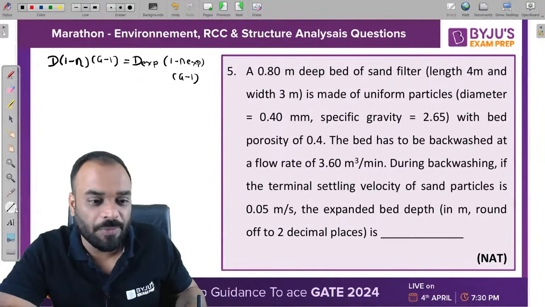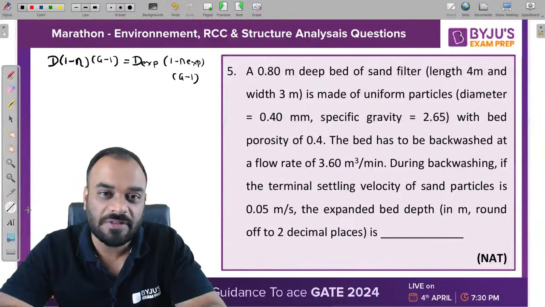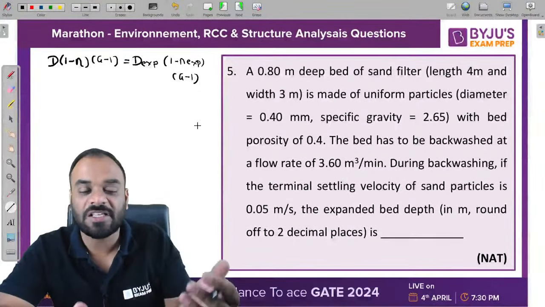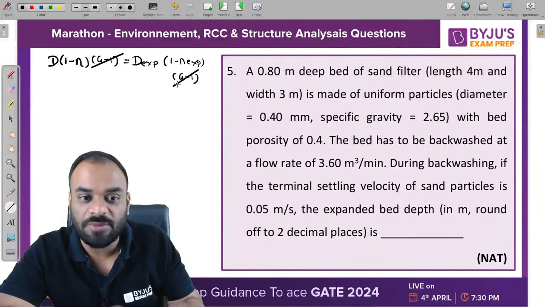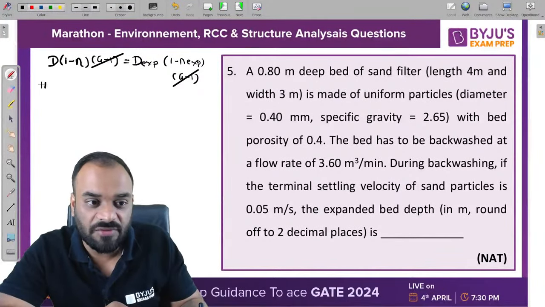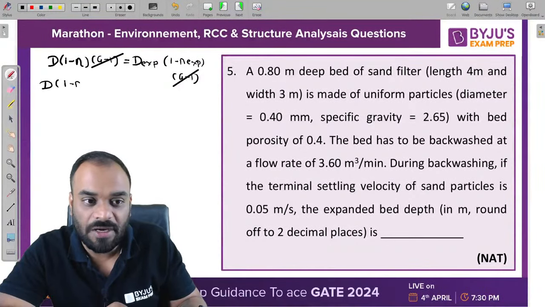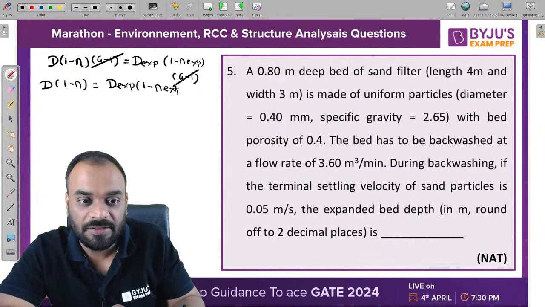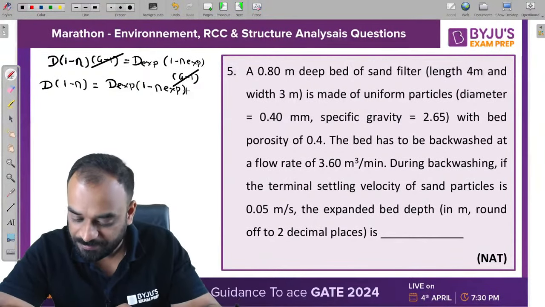You know that, guys, the specific gravity of sand particle cannot change whether it is expanded filter bed or unexpanded. So we can cancel these two terms easily, and ultimately this is our relation which we are getting, D 1 minus eta should be equal to D expanded bracket 1 minus eta expanded. This is our formula, right?